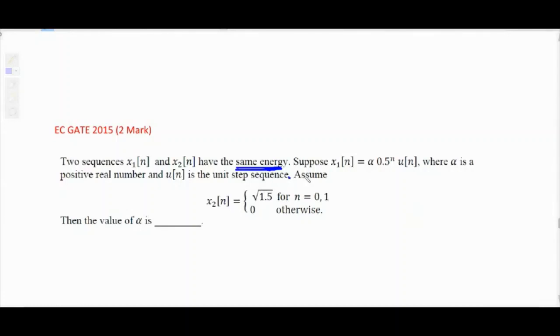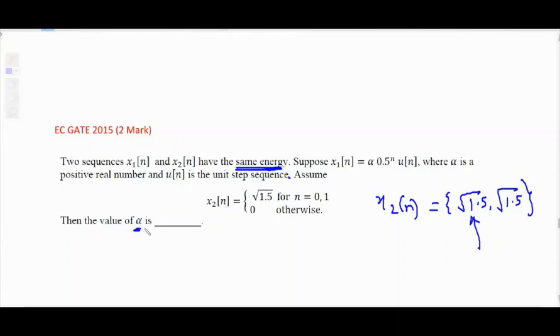x1n is given. Assume x2n equal to under root 1.5 for n equal to 0, 1. That means what is x2n? For n equal to 0, 1, that means under root 1.5 comma under root 1.5, and 0 otherwise. So this is nothing but your x2n, with the arrow over here. Now x1n is alpha 0.5 raised to n u of n, and both are having the same energy. We have to determine the value of alpha.